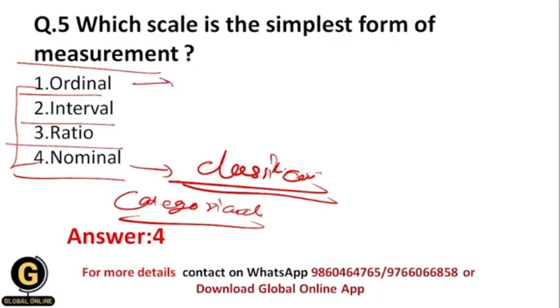The ordinal scale includes classification and giving orders or ranks to the variables. Interval scales include classification, order and equal intervals. The ratio scale includes classification, giving orders, equal sizes and as well 0. So there is an absolute 0, and that's why the ratio scale is the highest level of measurement and the lowest level of measurement scale is the nominal scale, which is the simplest form of measurement.